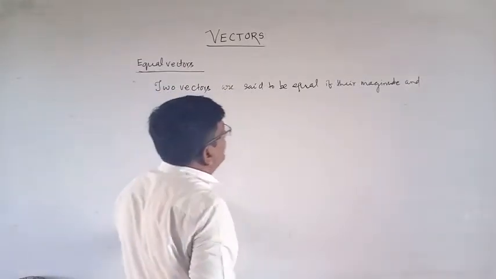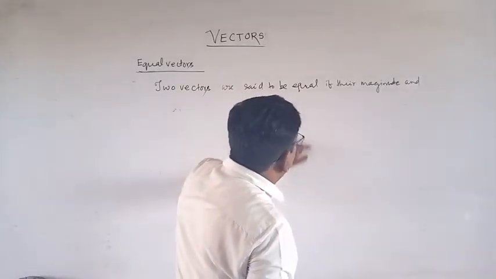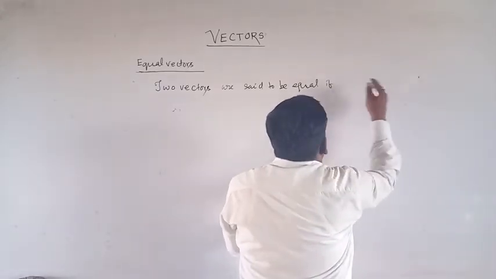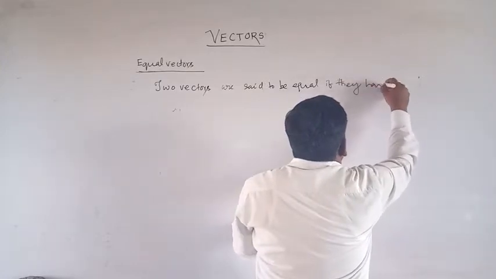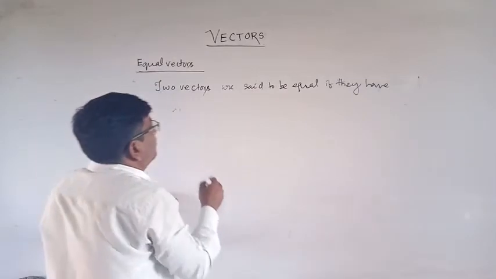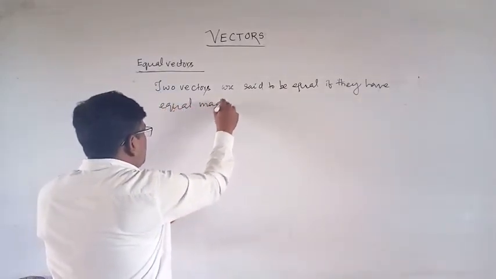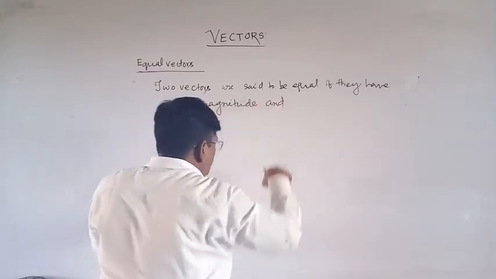If two vectors have equal magnitudes and the same direction, they are said to be equal.